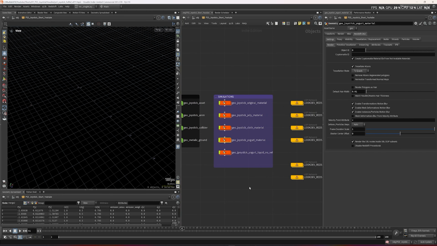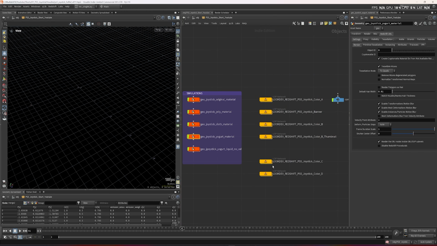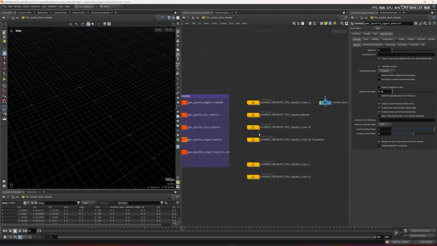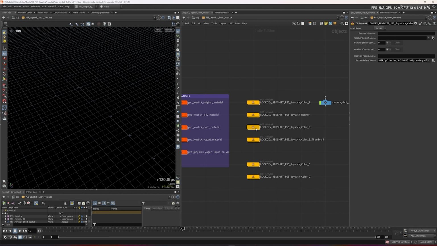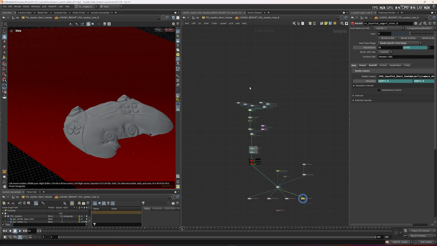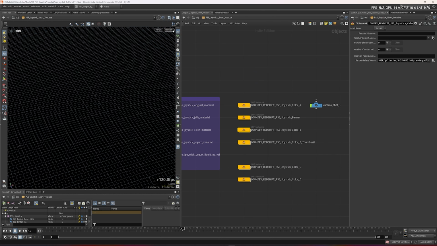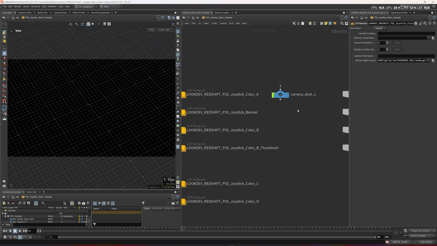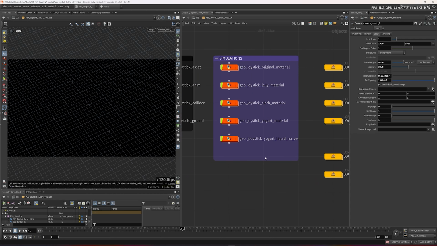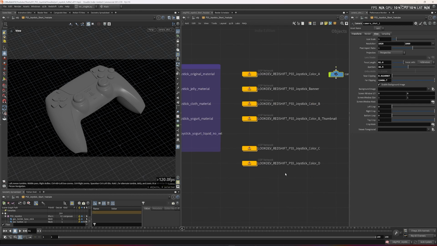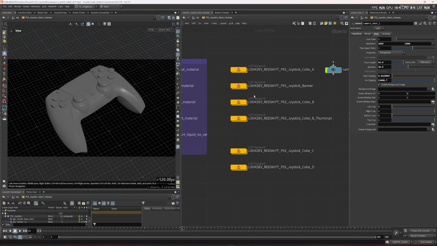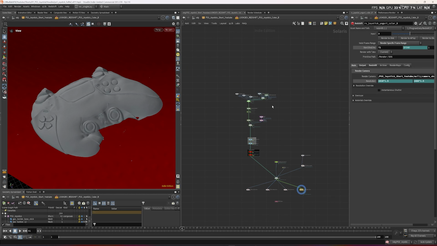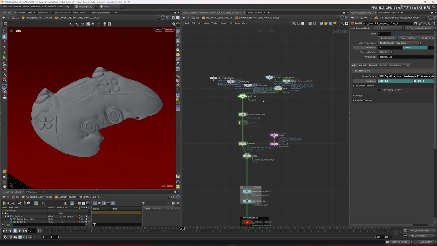Let's show how the render network in Redshift works. I just create a simple camera here at object level. That's the camera. And I create a LOP network to start working on lighting and rendering with Redshift.